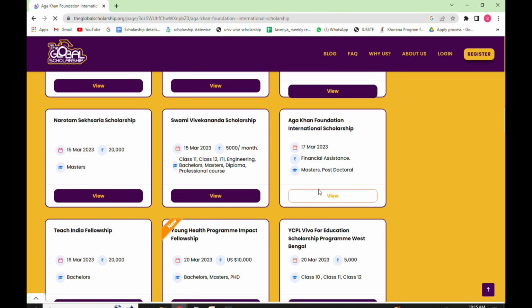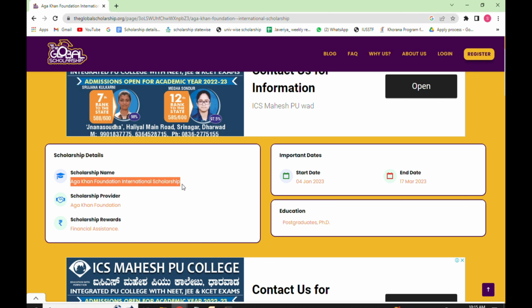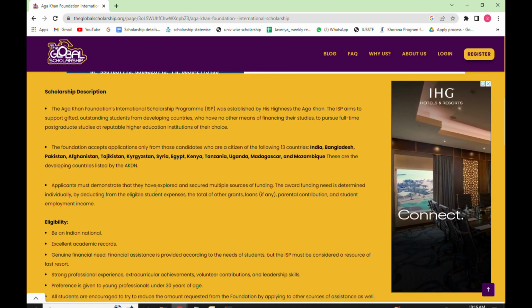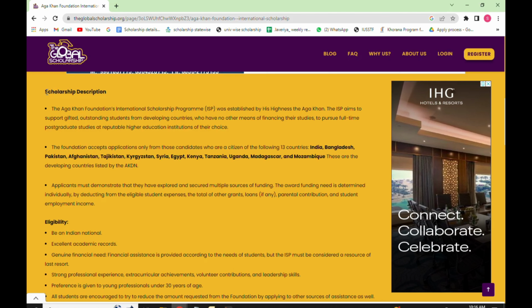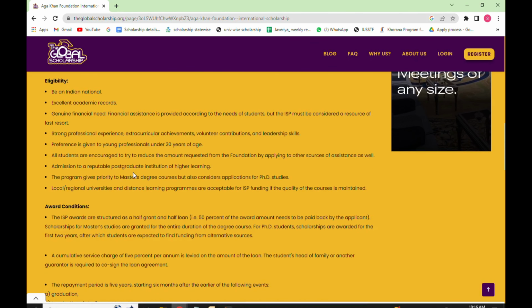Click on view button. Now you can see an interface that has the scholarship details like name of the scholarship, provider name, benefit from the scholarship. At the right side you can see the start date, end date. Just below it you will see the educational qualification to whom this scholarship is open for. After that I want you to go through the scholarship description once so that you will get idea regarding this scholarship scheme.